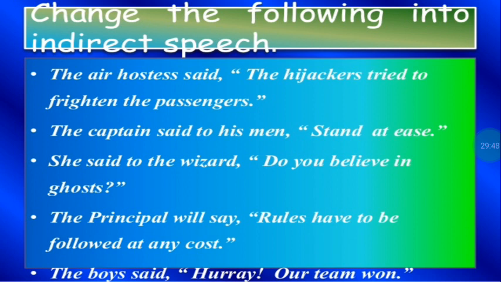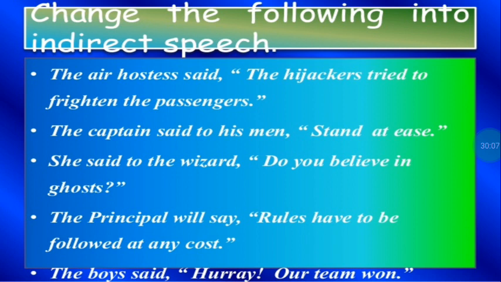Then the last one, the boys said, "Hurrah, our team won." Now here it is an exclamatory sentence, so we will change that to a statement. The boys exclaimed with joy that our will become that their team had won. This past tense, so it changes to past perfect.